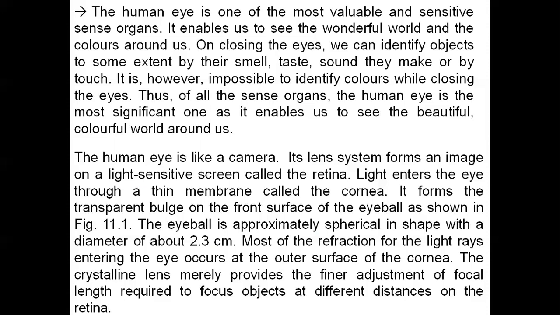On closing the eyes, we can identify objects to some extent by their smell, taste, the sound they make, or by touch. Definitely, suppose some person in our world has no eyes, they also live. They identify objects with the help of other senses. Smell, because every person has a nose.